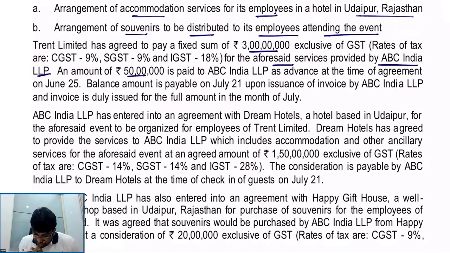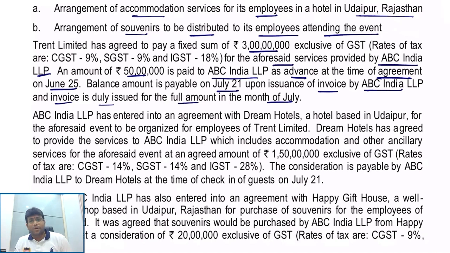An amount of 50 lakh is paid to ABC India LLP as advance at the time of agreement on June 25th. So in the June month itself, they are paid 50 lakhs. And the balance amount is payable on July 21st upon issuance of invoice by ABC India LLP. And the invoice is duly issued for the full amount in the month of July. When I say full amount, what is the balance amount? The balance amount is nothing but 2 crore 50 lakh.